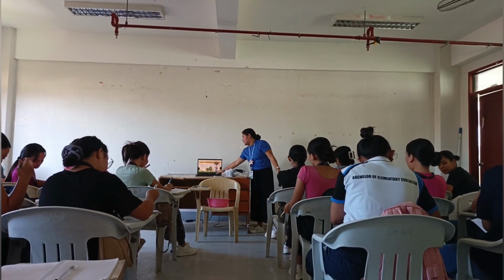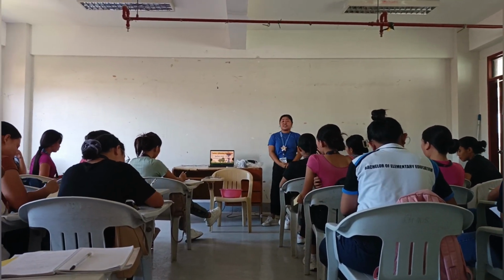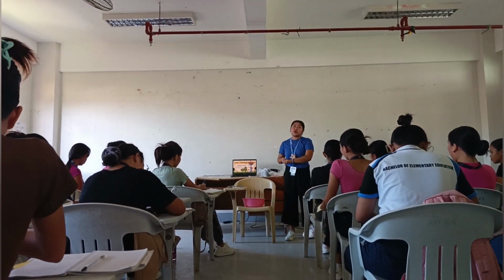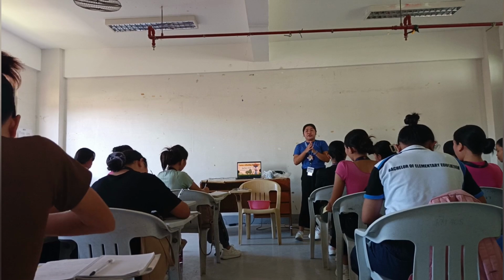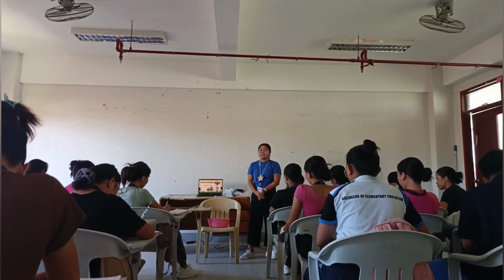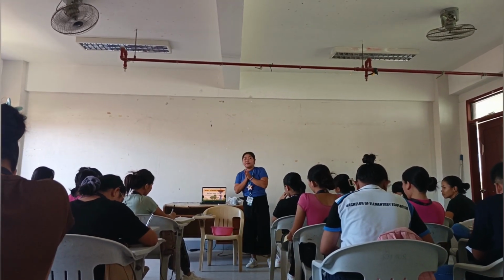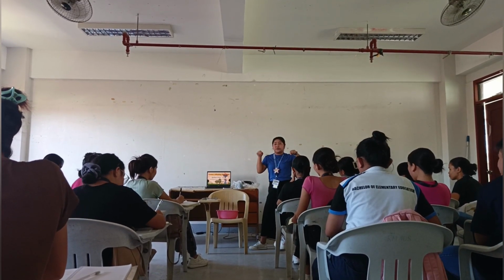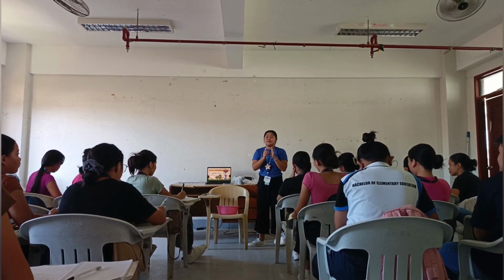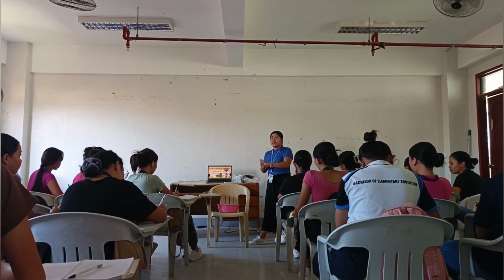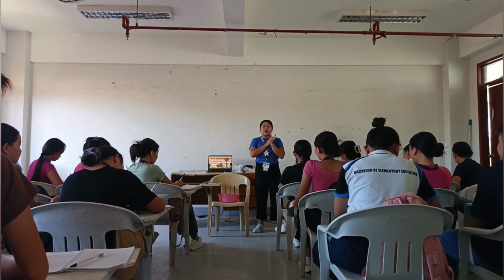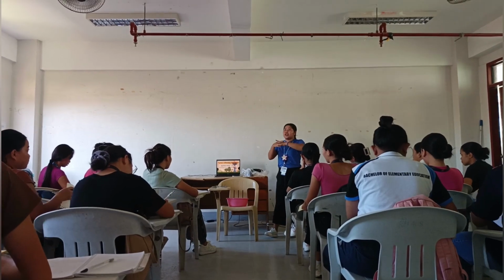Very good. And the next factor, class, is the surface area. So a larger surface area absorbs more radiant energy. For example, the solar panel. Can you observe that the solar panel is a large surface? So the solar panel absorbs more energy from the sun. So can you give me another large area that absorbs more radiant energy?